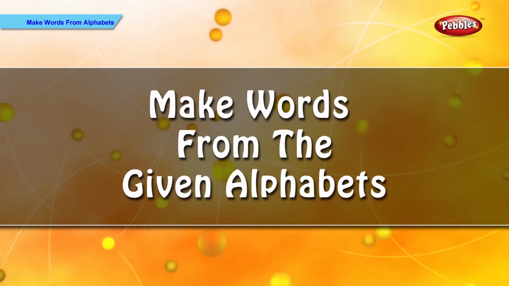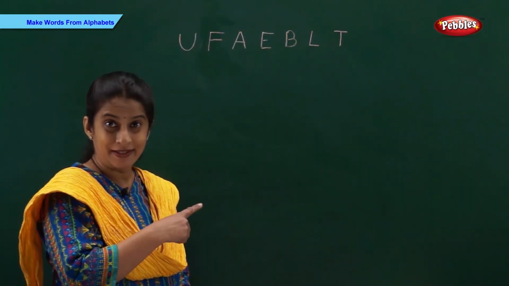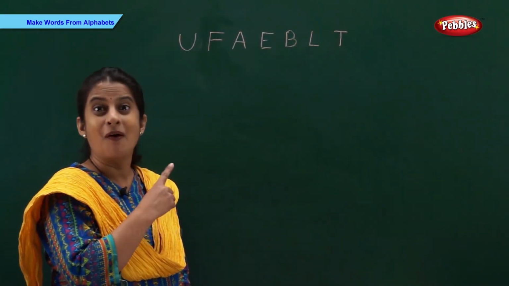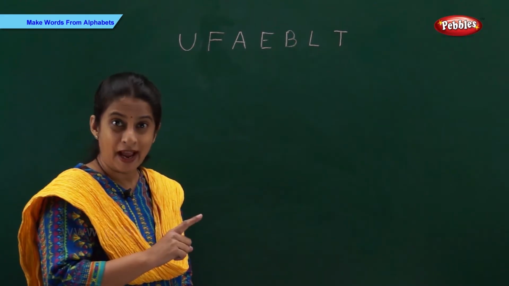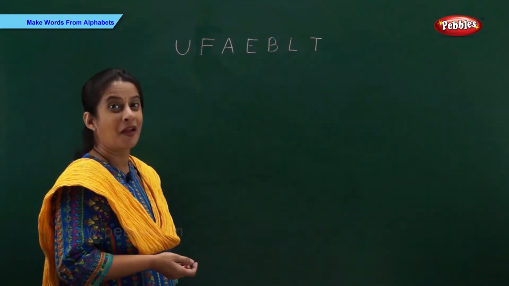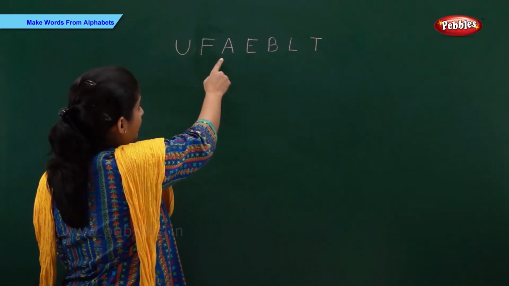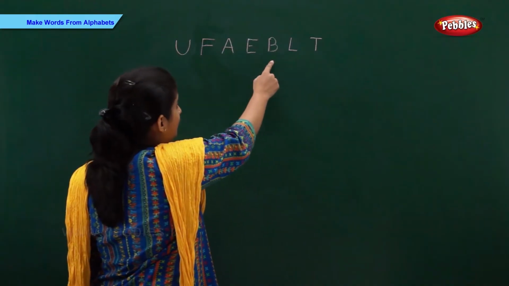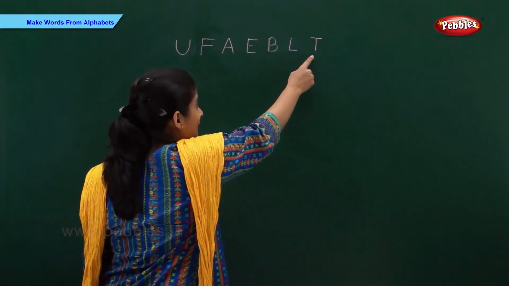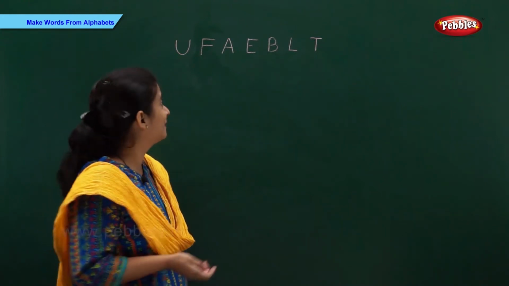Make words from the given alphabets. As you can see, there are some alphabets on the board. We have to make 5 words from these alphabets. We have U, F, A, E, B, L, T. Now let's make words from these alphabets.